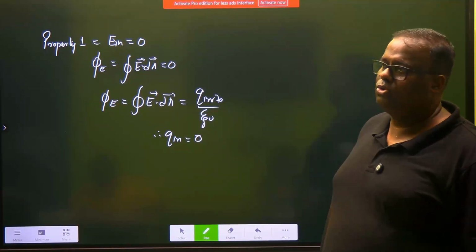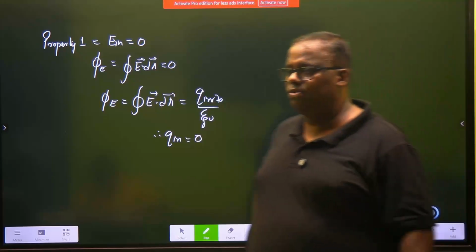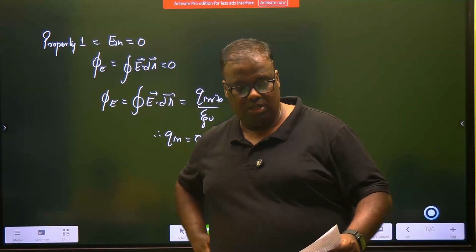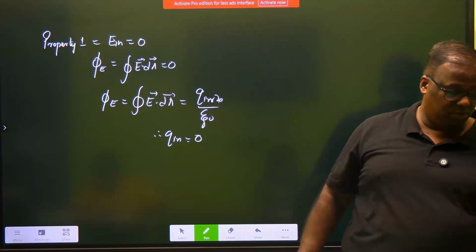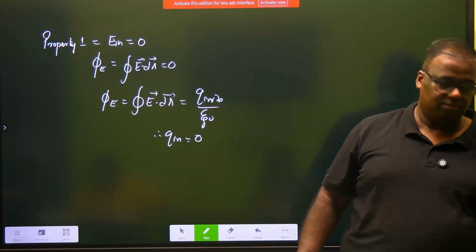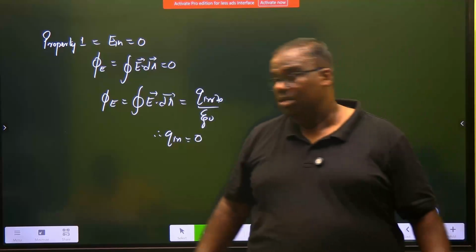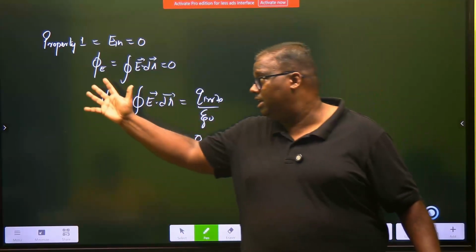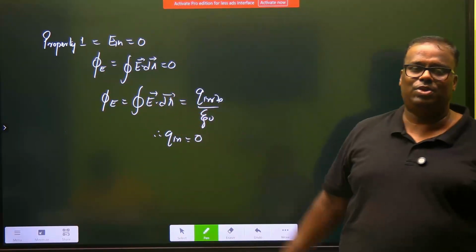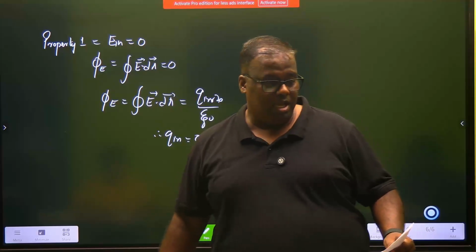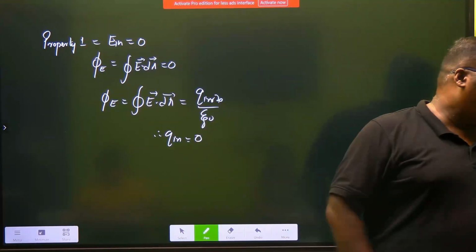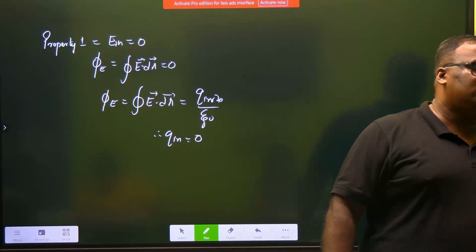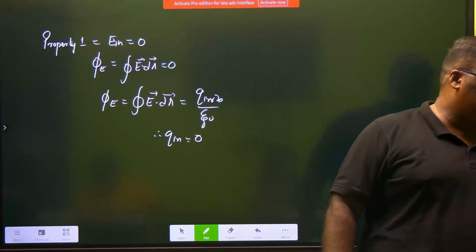So flux through any closed surface inside the conductor is 0. I'm just writing the language description of these things. Okay. So flux through any closed surface inside the conductor is 0. We can put an arrow which implies net charge enclosed inside is equal to 0.